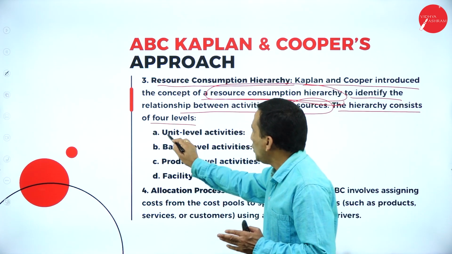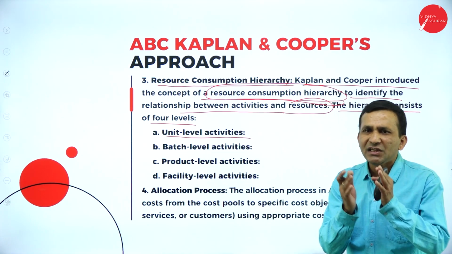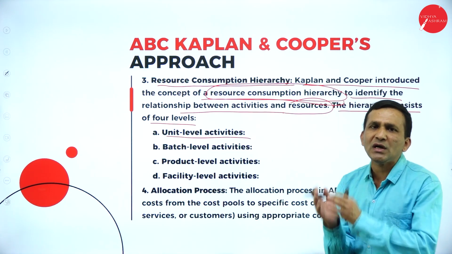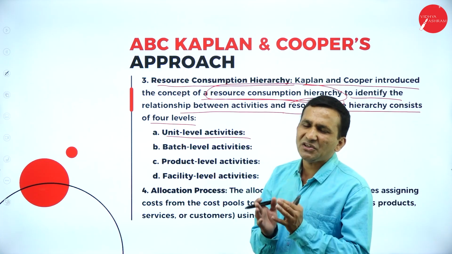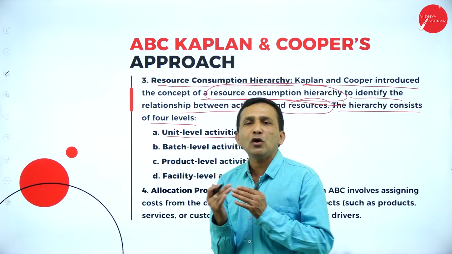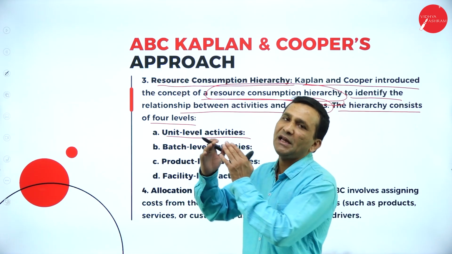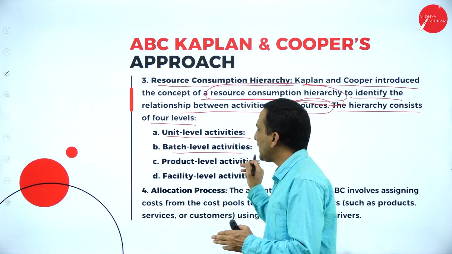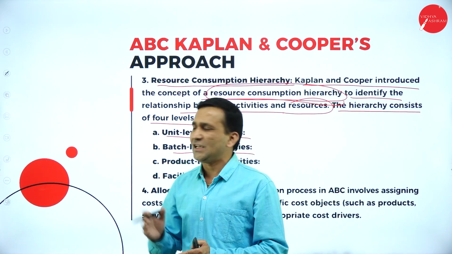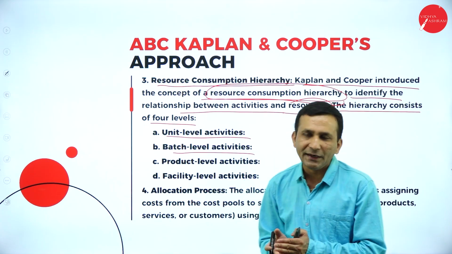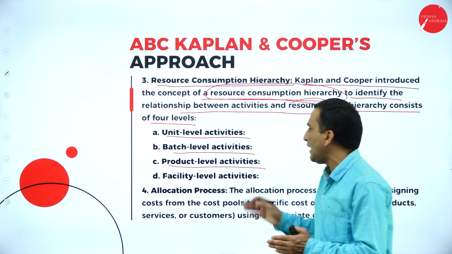The first one, unit level. For each and every product, we need to consider individual units. The machine hours we divide by the number of units produced. Next one, batch level. How many units you are producing in each batch. Then the product level activity.